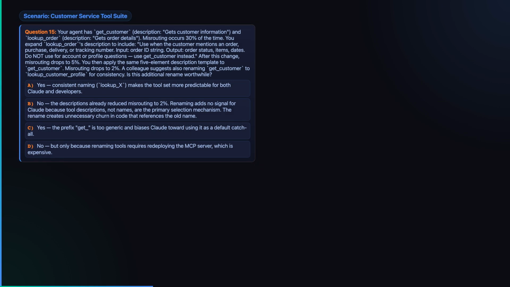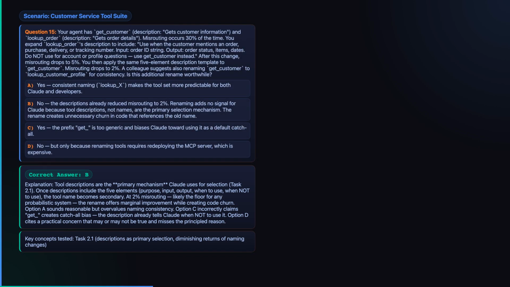Customer Service Tool Suite. The 5-element descriptions already drove misrouting from 30% down to 2%. Now the team is debating one more rename for consistency. Would that actually help, or just create churn? Take a moment. The rename is not worth it.